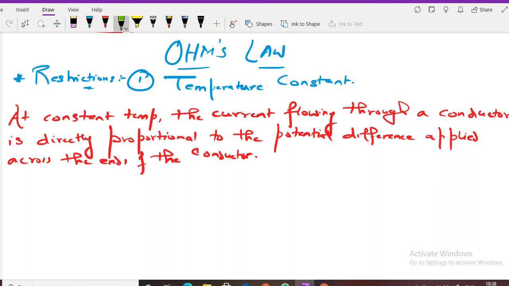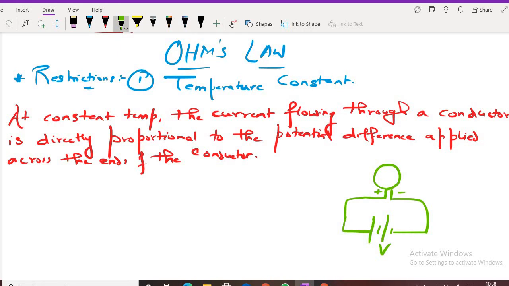Okay, let me show it to you. Suppose there is a bulb here, and I am connecting this bulb with a V volt battery. So here will be higher potential and this side will be lower potential: positive terminal, negative terminal. All right, this much.